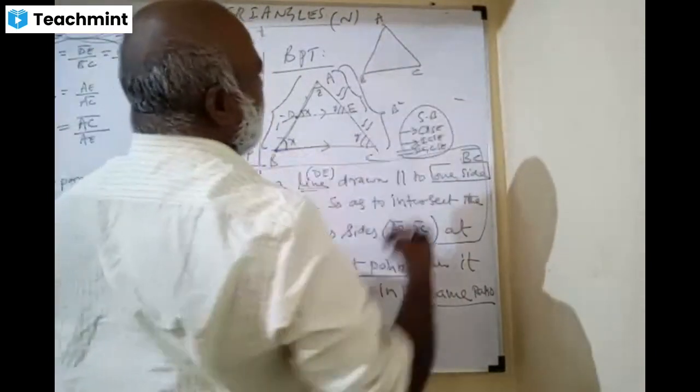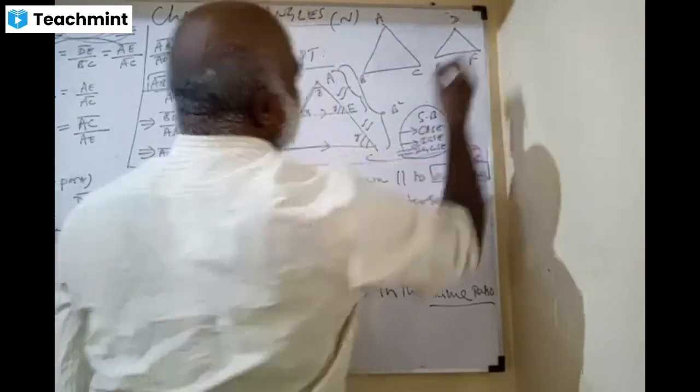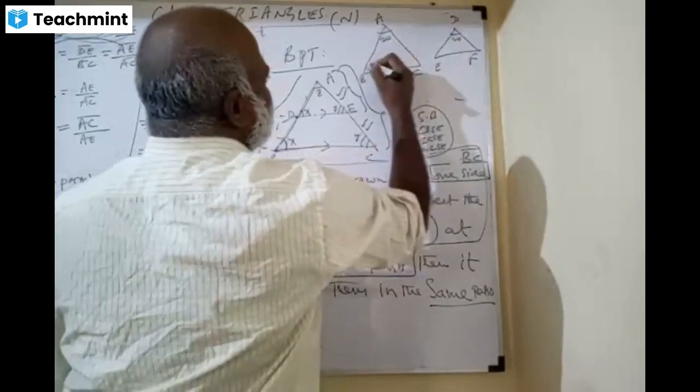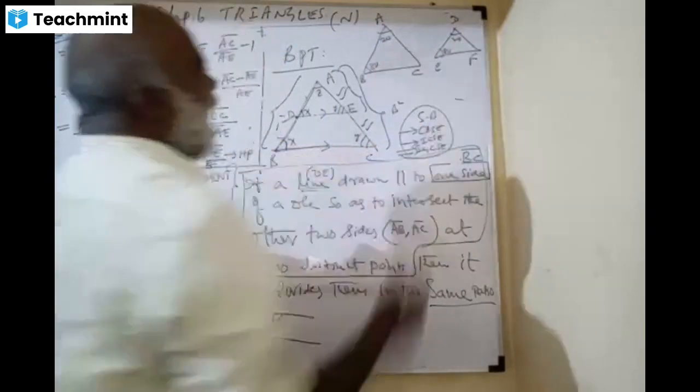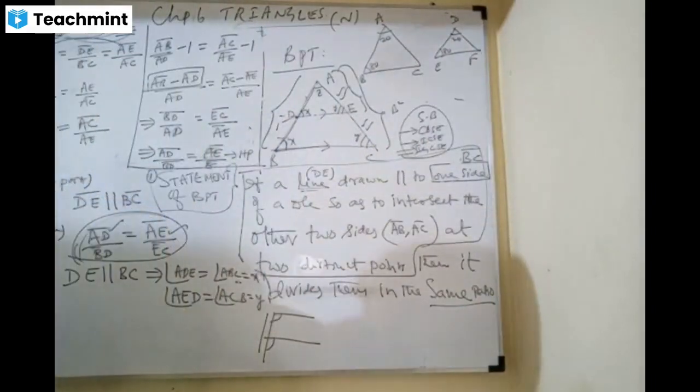ABC, this is your triangle. The inner triangle is DEF. Friends, this is 20 degrees, this is also 20 degrees. This is 80 degrees, this is also 80 degrees. Can you say the two triangles are similar? That is my question.